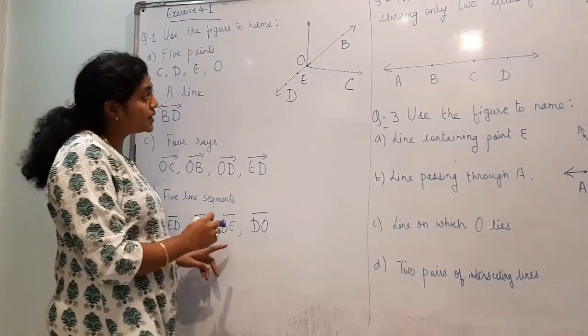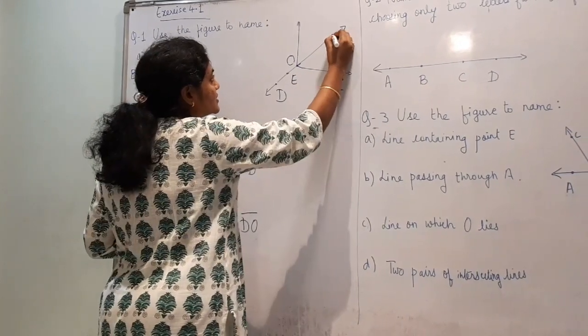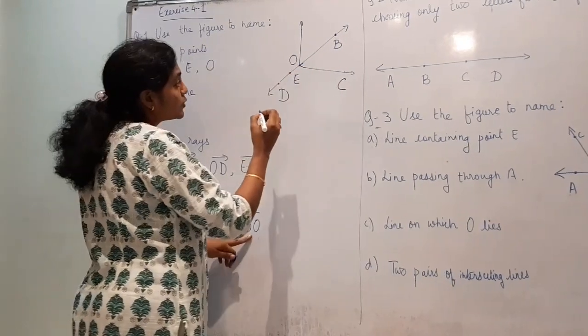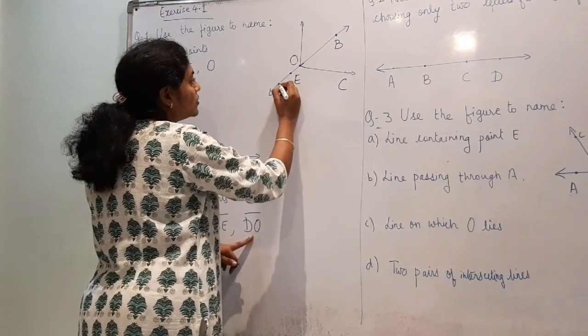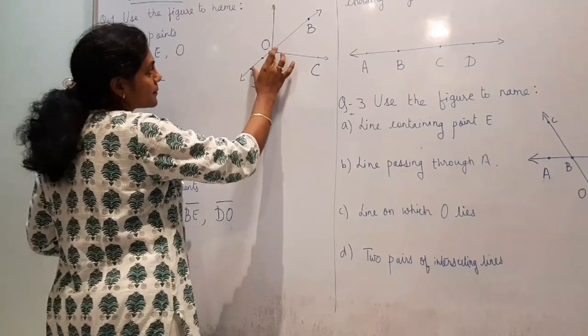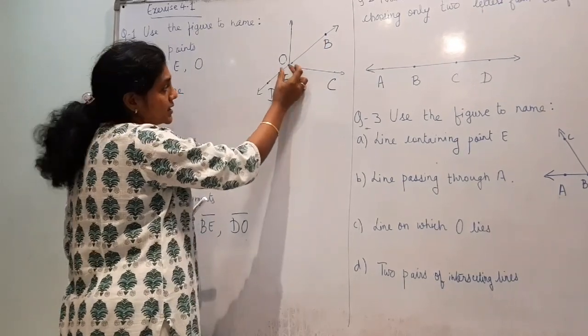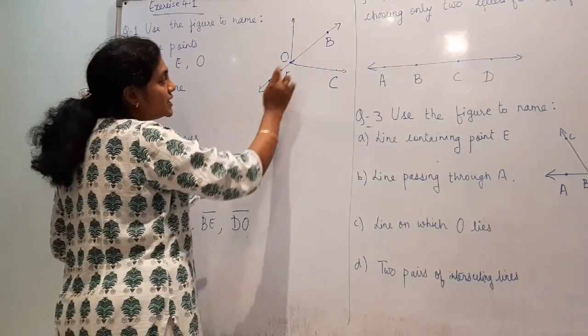So I have named BE. Two points are here, BE, then OD. Again, this is also a line segment: OD, OB, OE, ED, then BD.